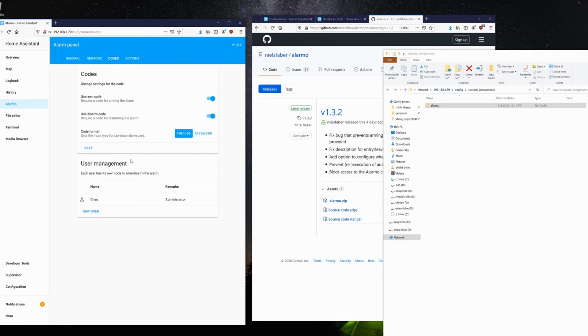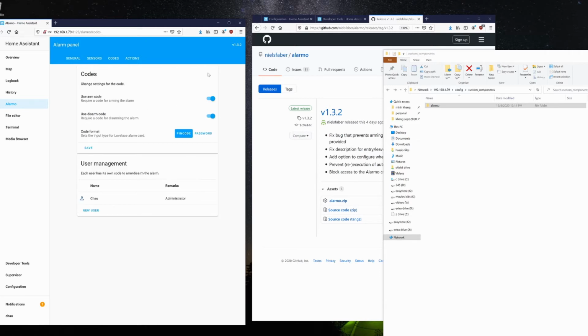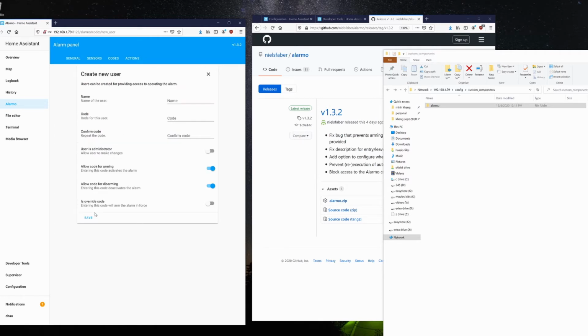You can add new users and assign them more codes by clicking here and then start adding the code. There is already 1 user here. We can add another user and give them another code, and a name.